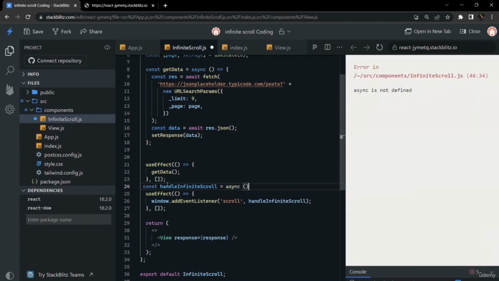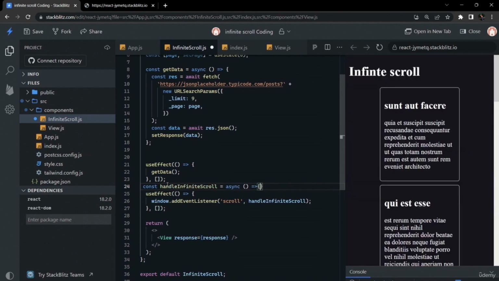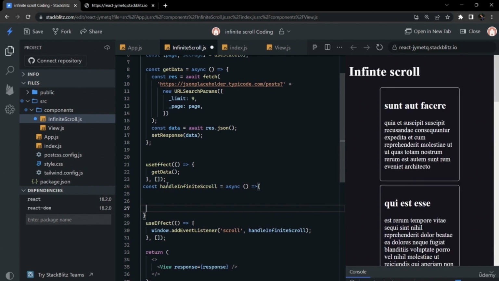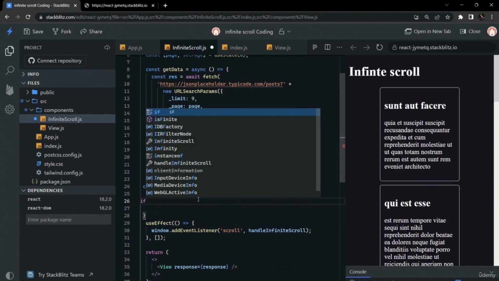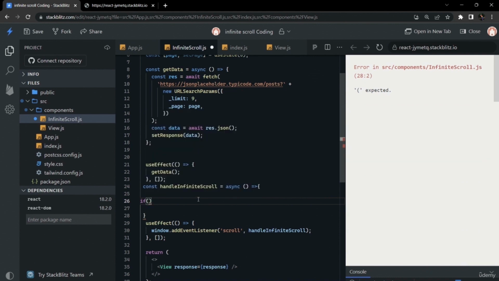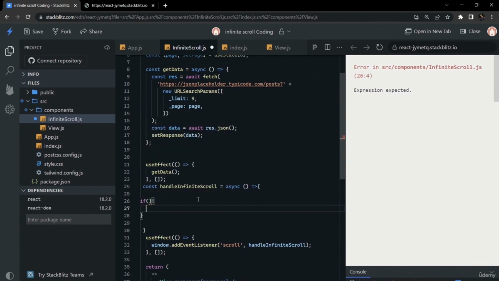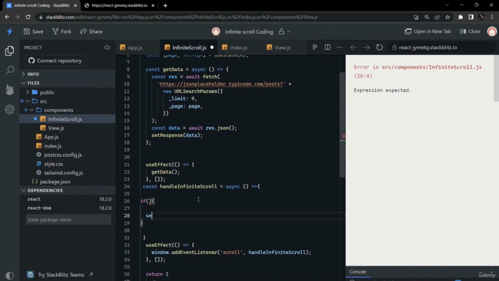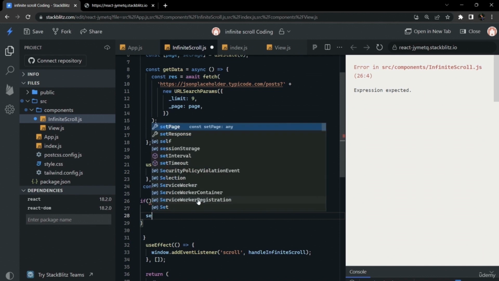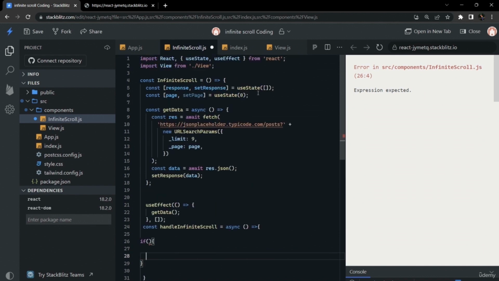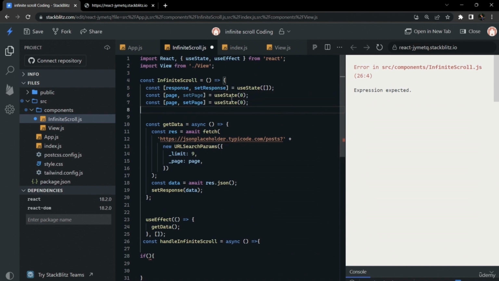In this function we have to set the loading as true, and also the previous state of the page should be increased by 1. So accordingly we have to check on which condition we set the loading parameter as true and increment the page by 1.